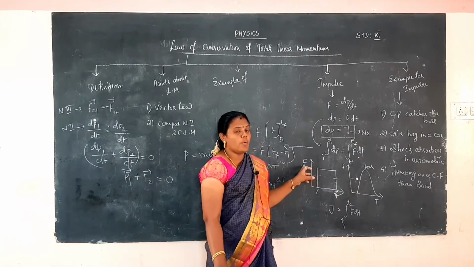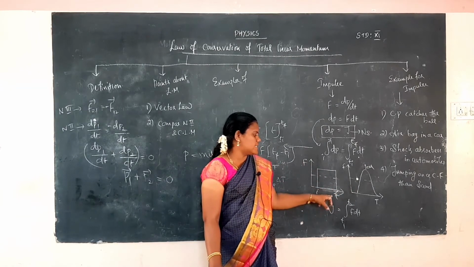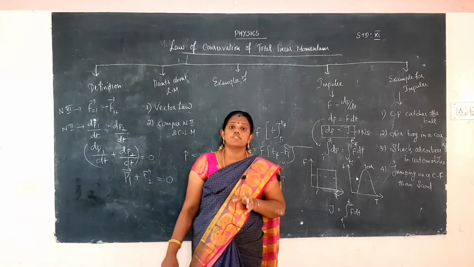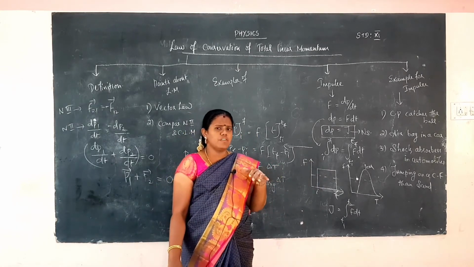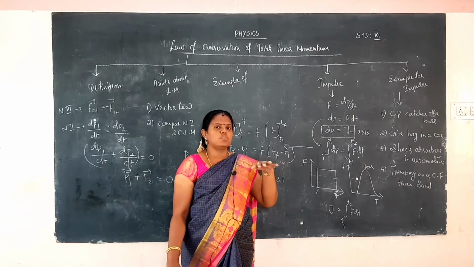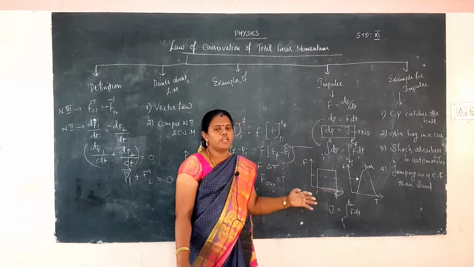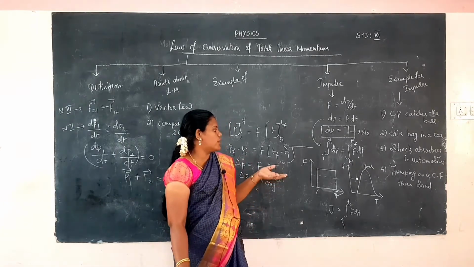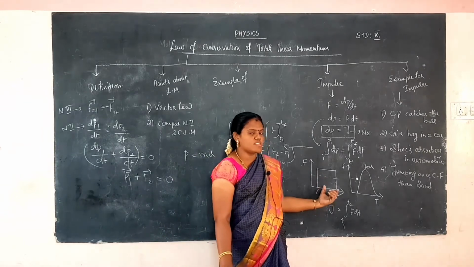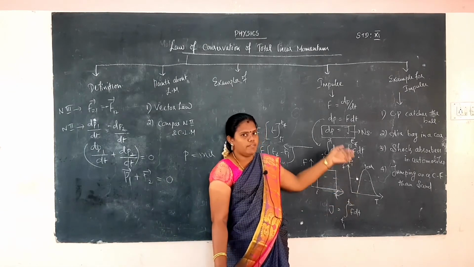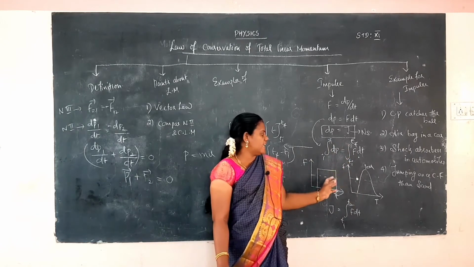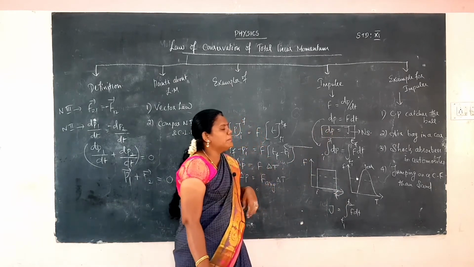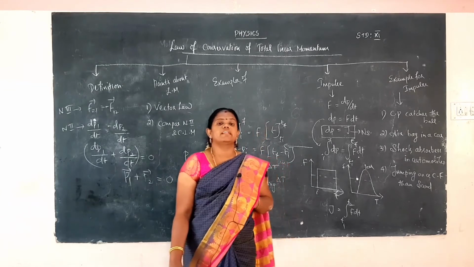We take y as force and the x axis as time, and we plot the graph between force and time. We consider the average: what value gives the constant force acting on the body, and what value reaches the peak, giving the peak value for a time. How long it is applied at constant force, and how long it attains the peak value, that is the way we easily analyze by the graphical method. Okay. So now I explain the examples for impulse. Impulse means a strong force applied in a short interval of time.